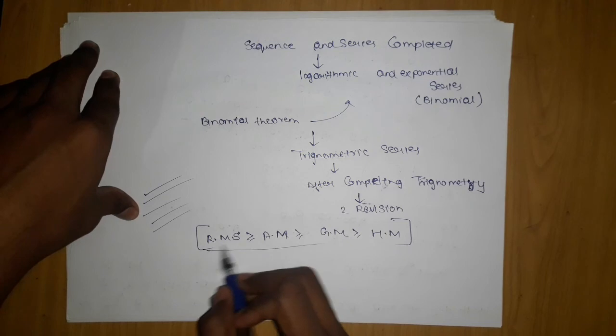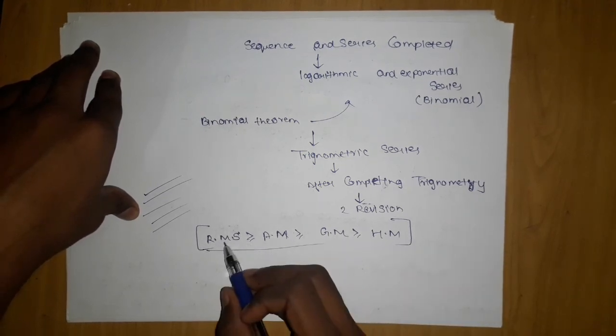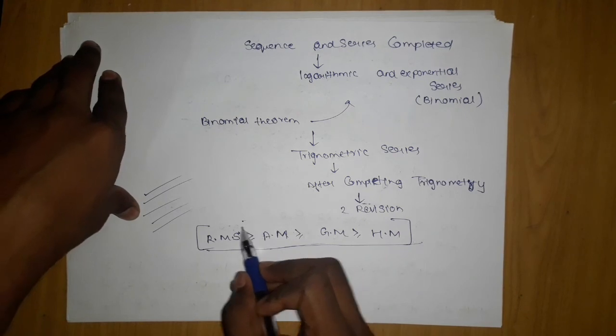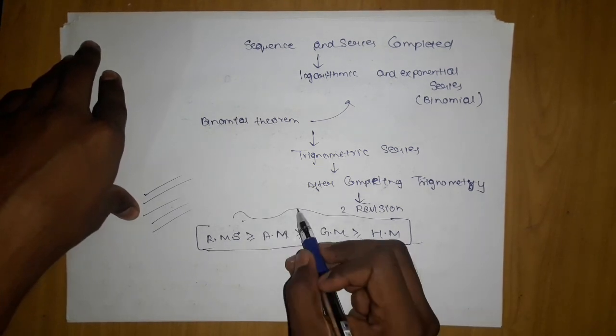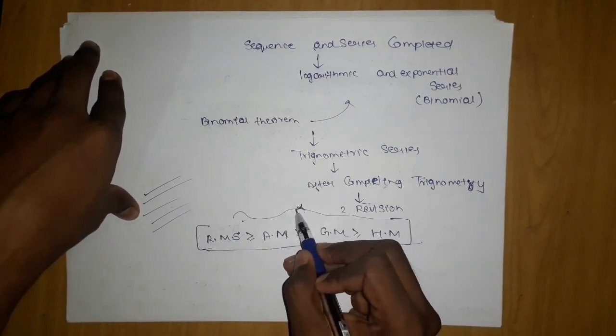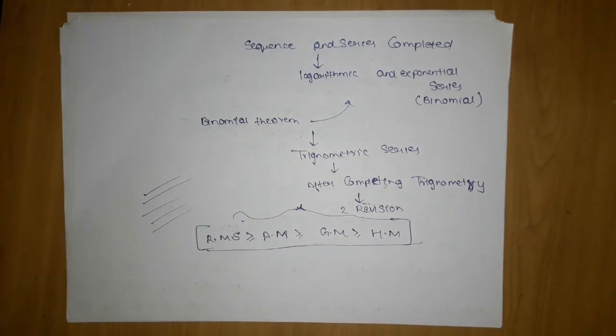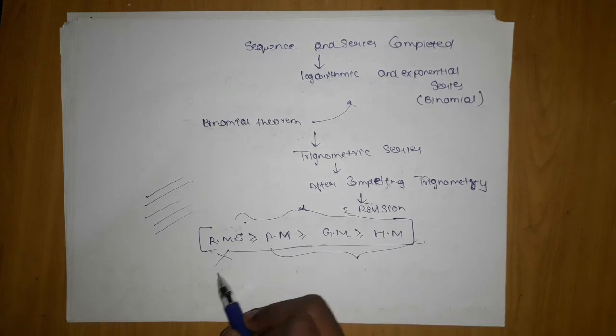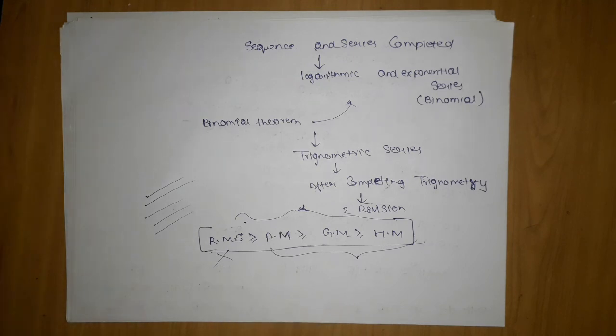RMS, root mean square, is greater than these three. Just remember this for knowledge purpose, but it is of no use. Teachers just write this for show purpose. But since nothing should be missed, I'm telling you that RMS is greater than or equal to AM, greater than or equal to GM, greater than or equal to HM, but our portion is concerned with this only. We will never talk about this. So teachers teach you that, but there is no use of it. Just keep it for knowledge purpose.